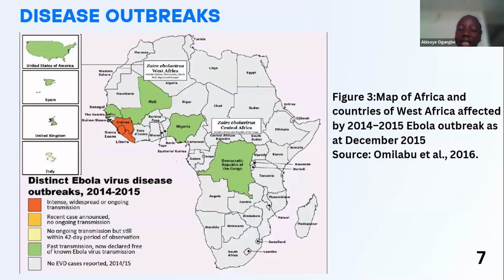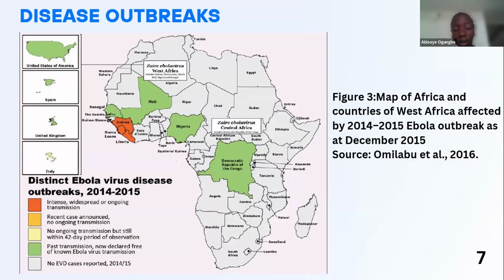This map here shows us the countries that were affected by the 2014 to 2015 outbreak. This map was at December 2015, and the countries in green show us that those countries, that is Nigeria, Mali, Senegal, the Gambia, had been declared free of the disease at that time, while Guinea, where the outbreak started from, still had intense and ongoing transmission.